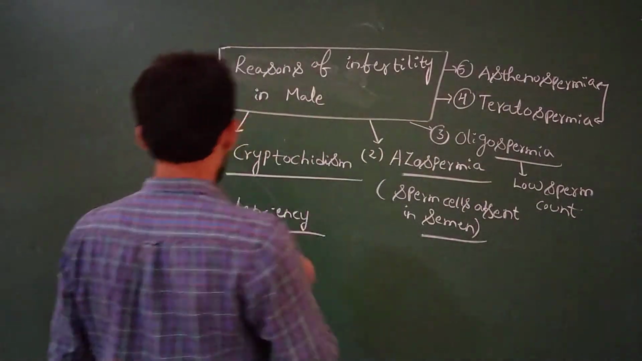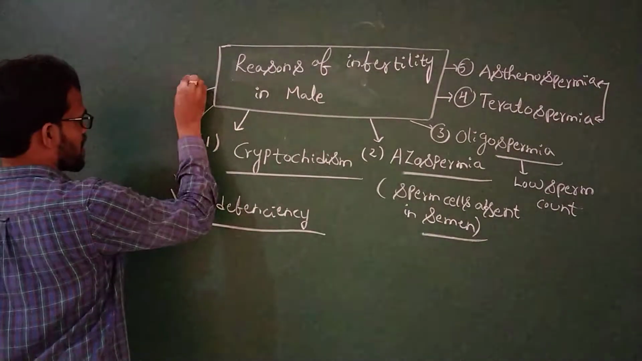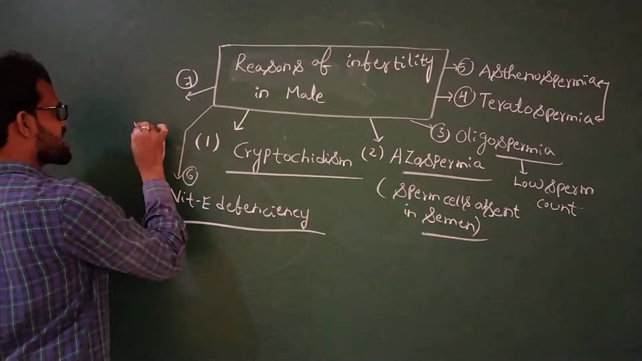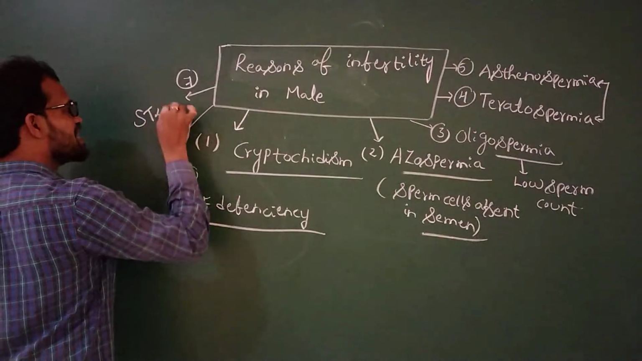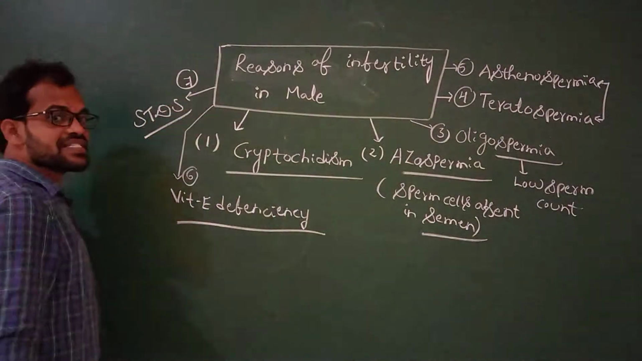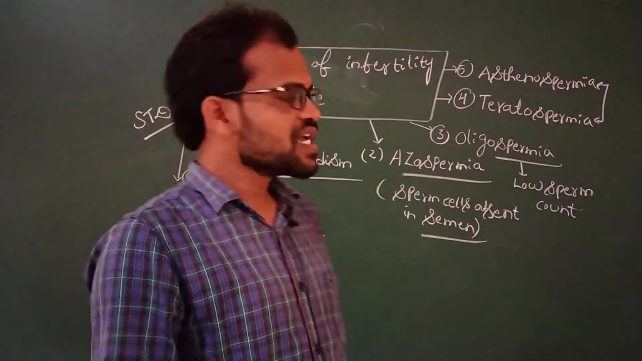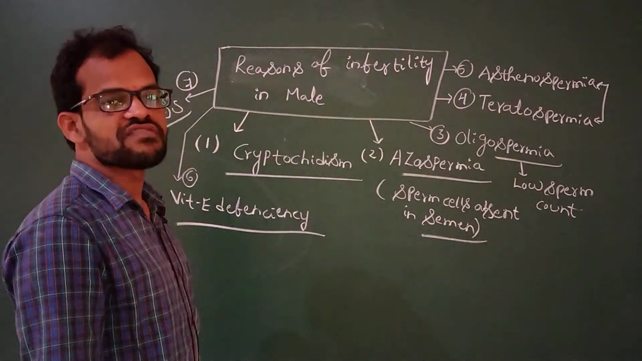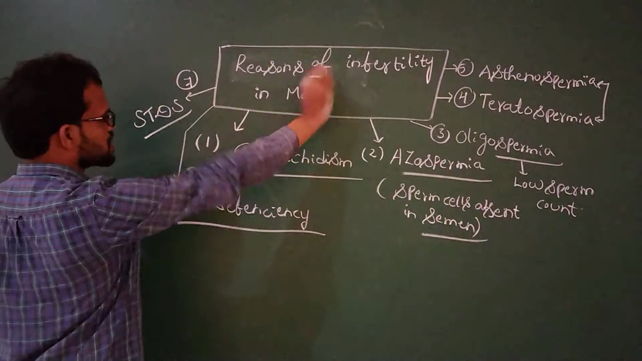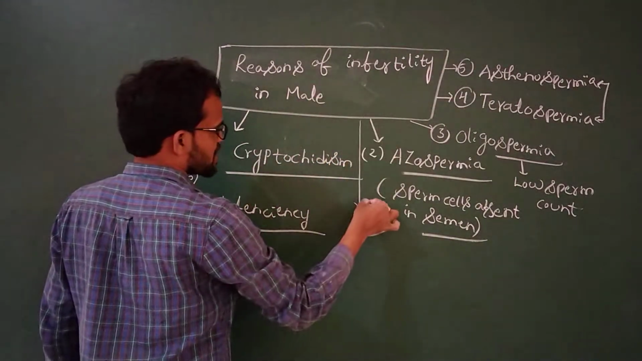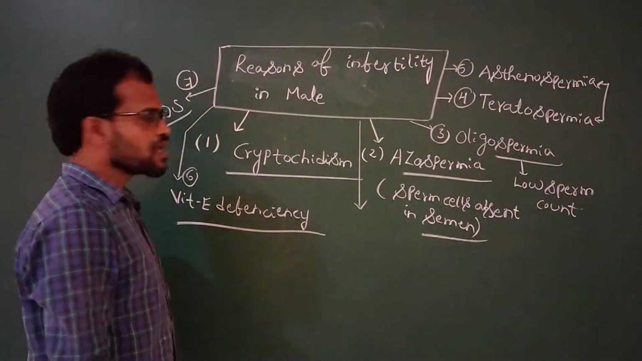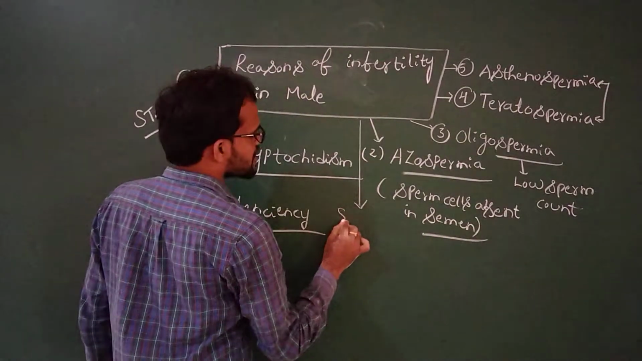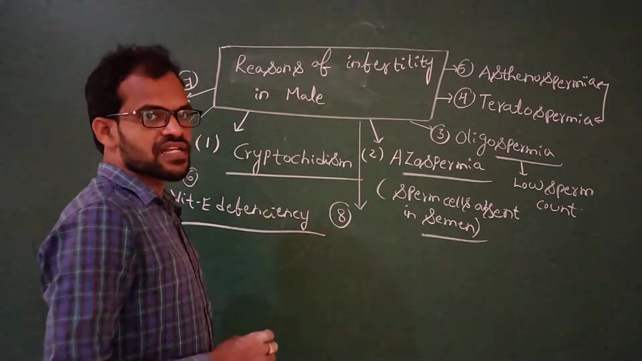Coming to the next condition that leads to infertility: sexually transmitted diseases. These diseases also lead to infertility of the male. Coming to the next reason for infertility in males, what is the eighth reason?